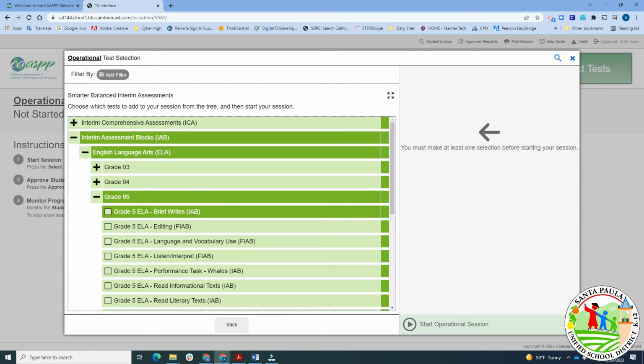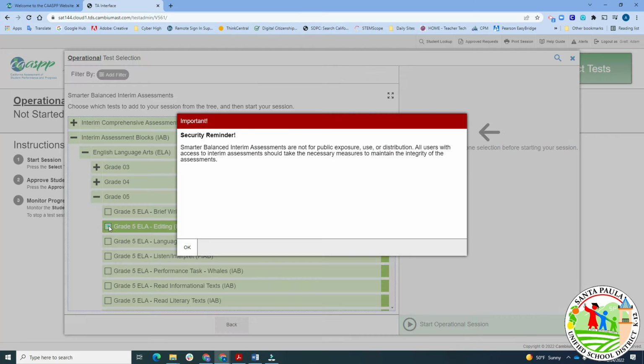And then you'll see here there's IABs and FIABs, so you know the difference. IABs will focus on between 8 to 15 standards. FIABs are going to focus on between 1 to 2 standards. So these are a lot more focused on just a small target area. They are roughly the same amount of questions, but they're just going to focus more on the standards issue. So we're going to click on that.